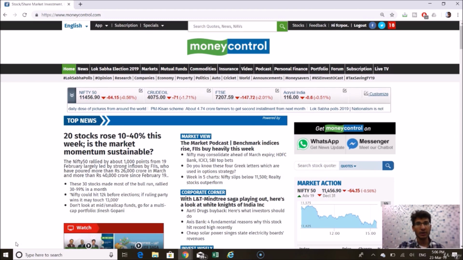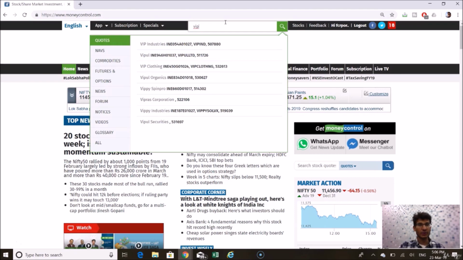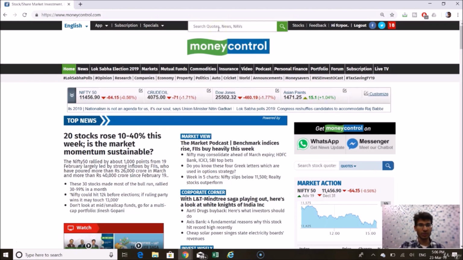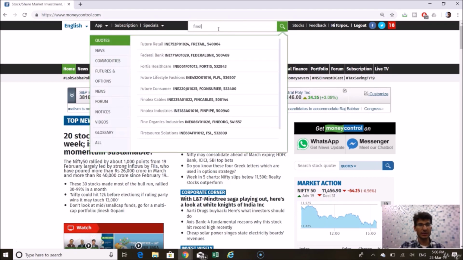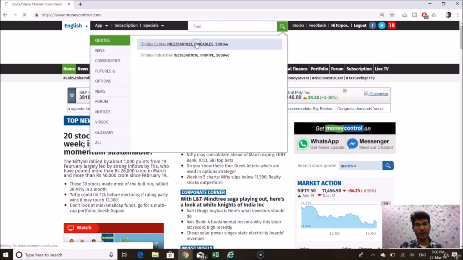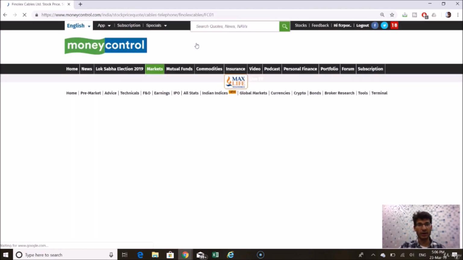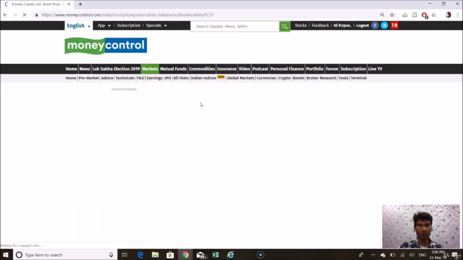So we'll move forward. We'll pick up one or two stocks and analyze them completely, as in we'll link up supports and fundamentals, PEs, everything. So let's get started. Let's take one company as VIP Industries, or we'll take some new company as, let's say, Finolex Cables, and we'll try to analyze the company on the basis of all the parameters that we learned during the course.